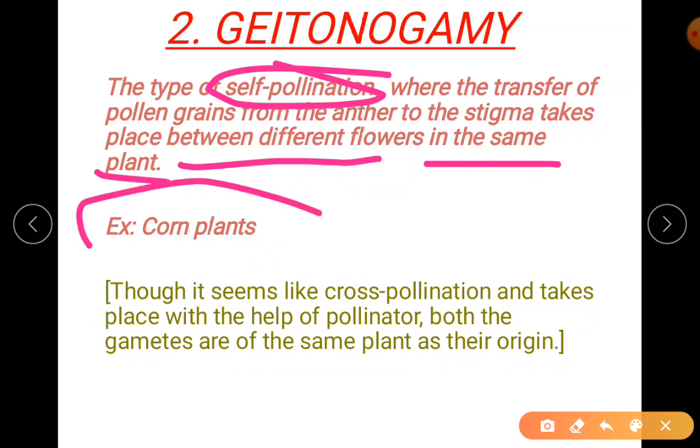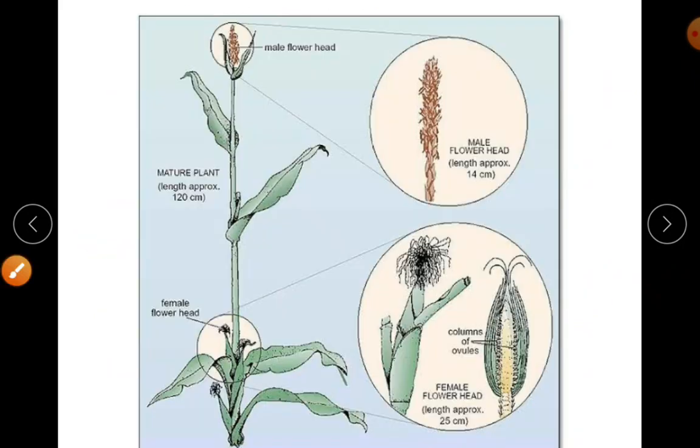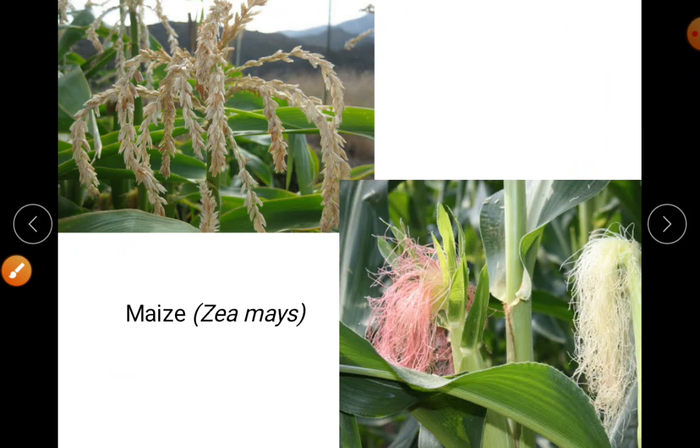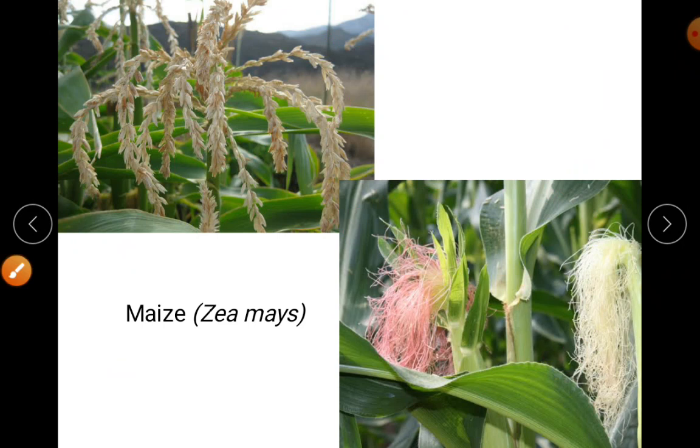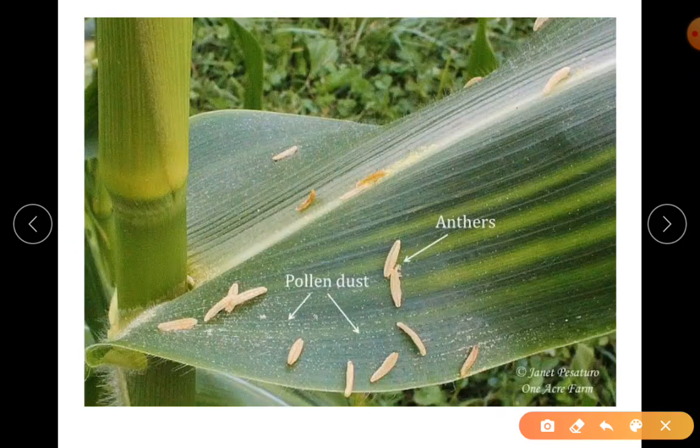This is very important. Example is corn plants. So you can see here, in reality, this is the male inflorescence. This is the female inflorescence. You can see all the styles that are coming. Your corn, how it looks, it has this fuzzy tassel-type structure at the tip of the corn. This is in detail how the pollen grains fall along with the anthers. You can see how the pollen grains are pointed out here.